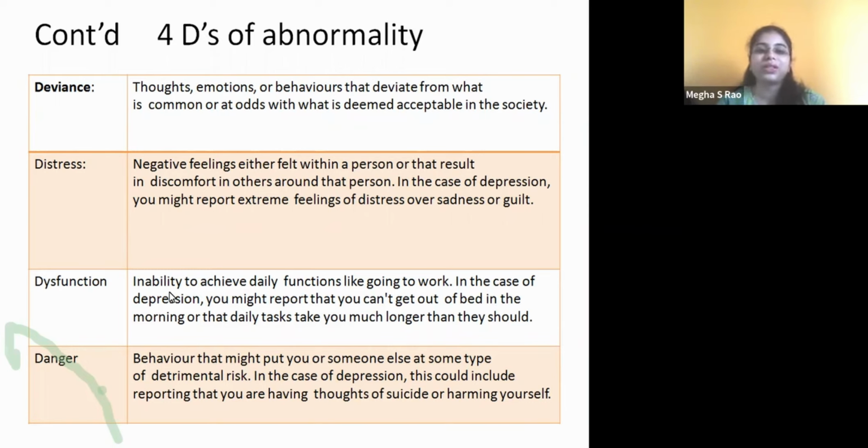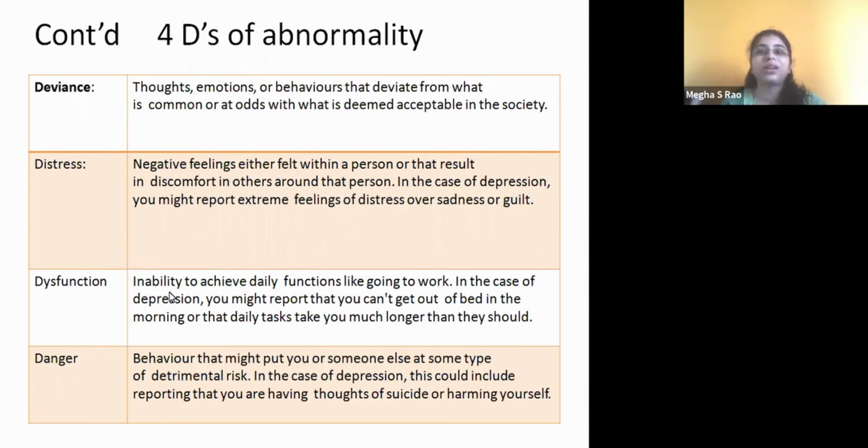And the last one is the danger. The fourth D is called danger. So here it is behavior that might put you or someone else at some type of detrimental risk, right? So it's called danger when you are not performing really well and you are putting yourself into a dangerous situation, that is, cutting yourself or committing suicide, right?